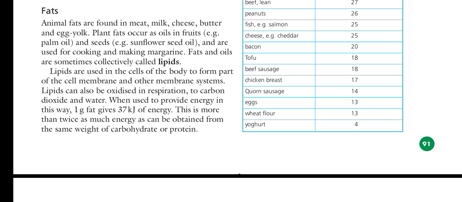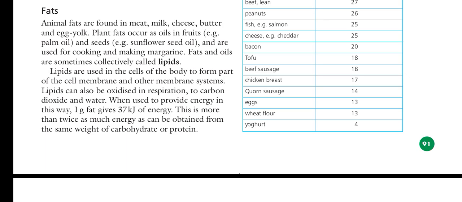Actually, when we say fats, it means two things. Fats are the solid lipids and the other lipids are the oils. So we can say lipids are categorized into two types. One is fat, which is solid in physical state, and the other category of lipid is oil, which is produced from the plants, and the fat source is